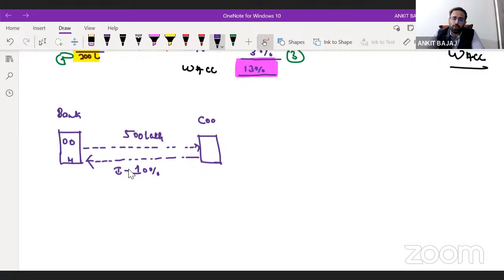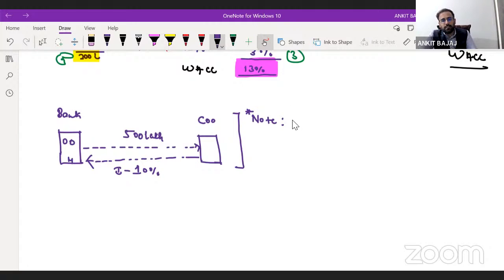So you will say that, sir, cost is 10%. Obviously, that is absolutely correct, but in case of debt, there is one point which you have to remember always. I am marking this point very important and writing down a note here. What you have to keep in your brain is